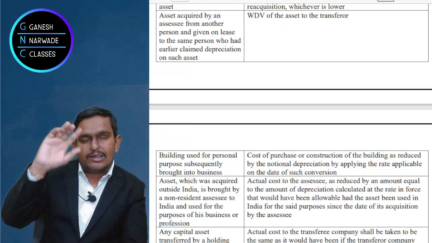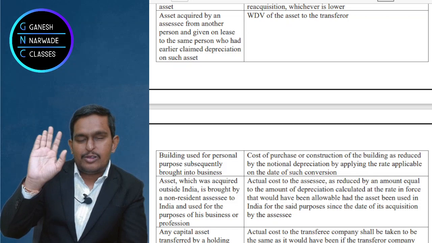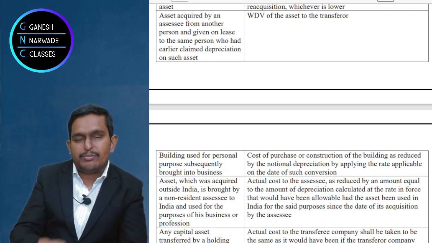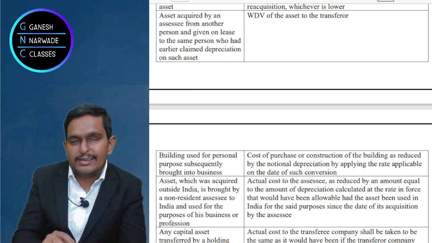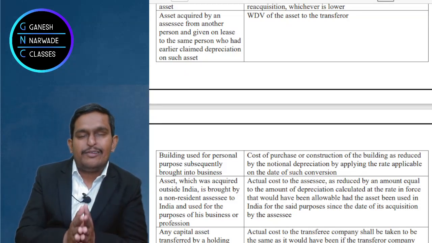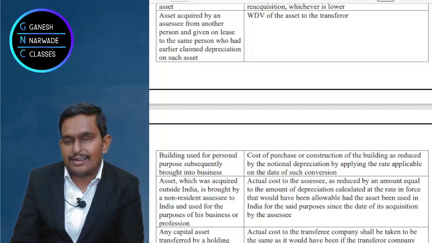Now there I did not claim depreciation. Okay, so what can I do? Here I can claim depreciation for that many years, and from the actual cost minus that many years' depreciation, that WDV will become the cost for the purpose of business here.